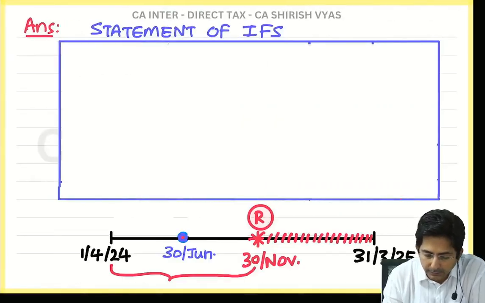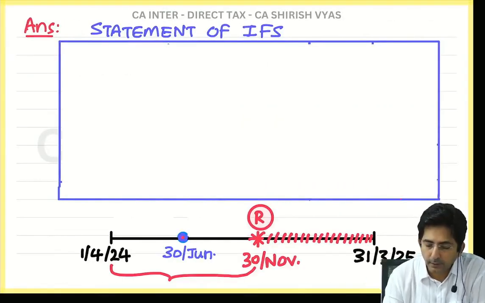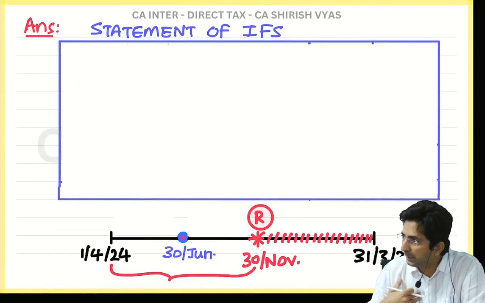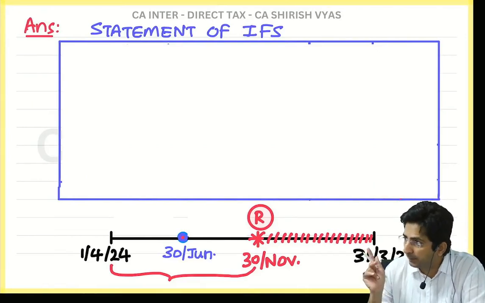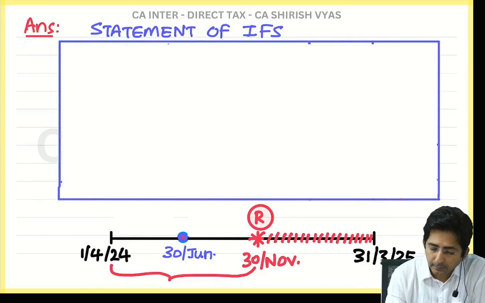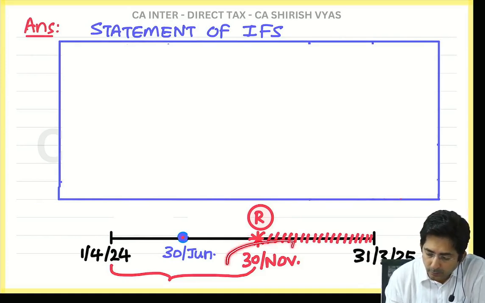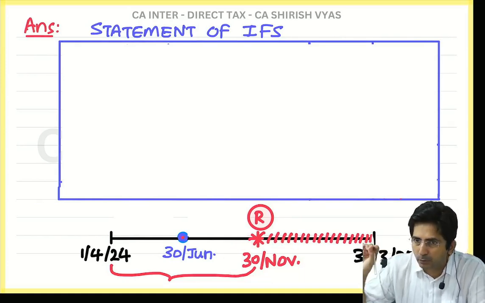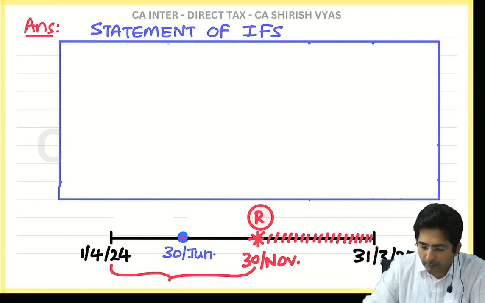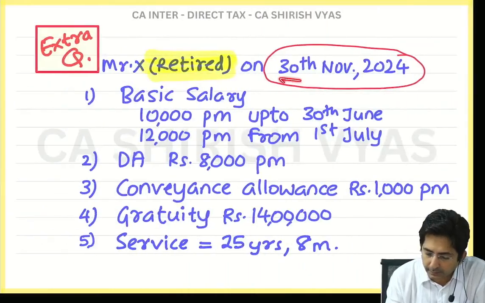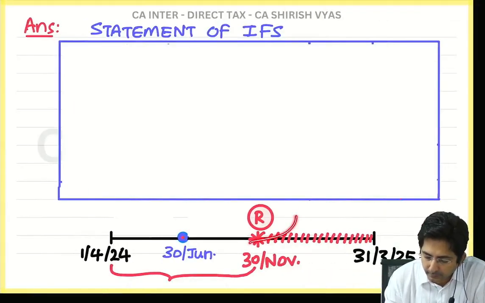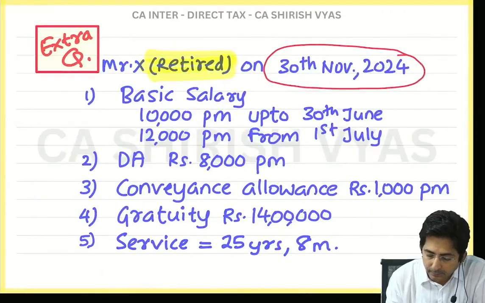Timeline means I mean to say this thing. See here, our year is what? Do you know our year is April 24 to March 25? The year is fixed. In between that he retired. Let me explain one more thing also. Then you draw properly. Wait. So this 30th November, can you see I have marked here? He has retired. And then see his salary.